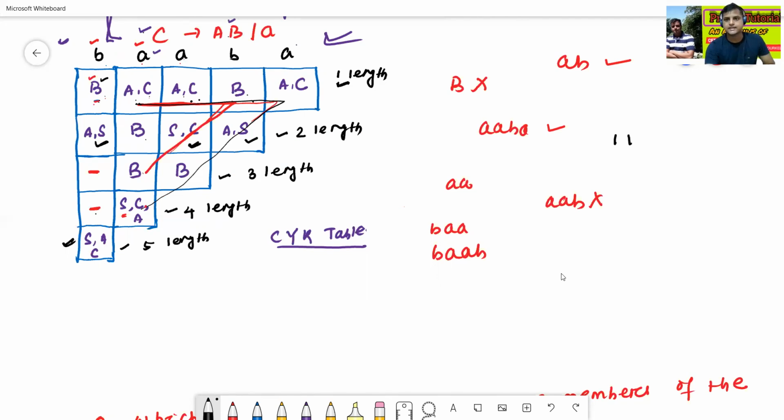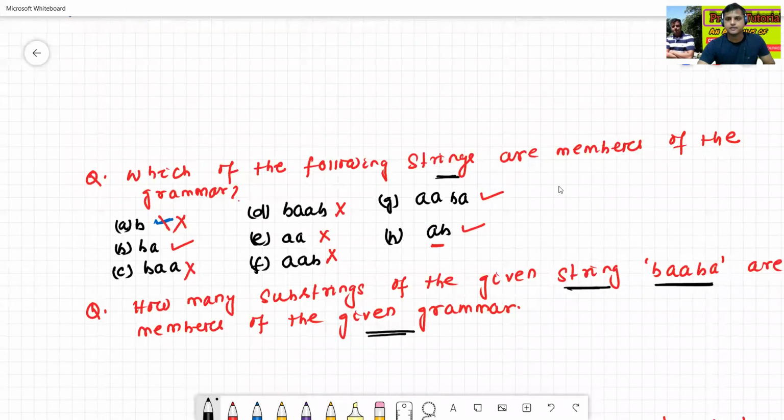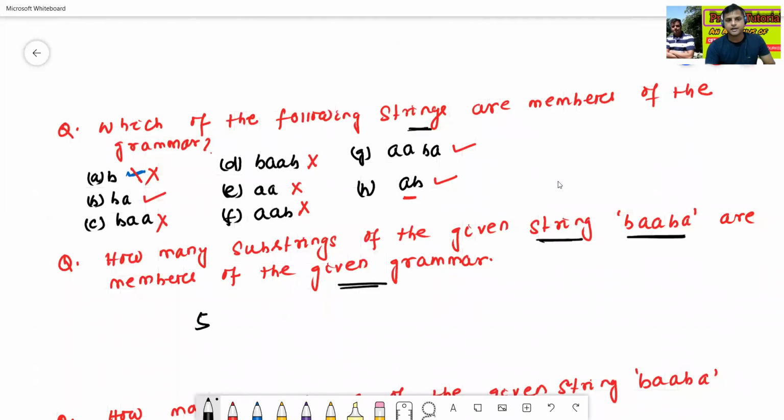This box contains S, 3. This box contains S, 4. This box contains S, 5. So 5 substrings are there. The answer is 5, because 5 boxes contain the starting symbol S.